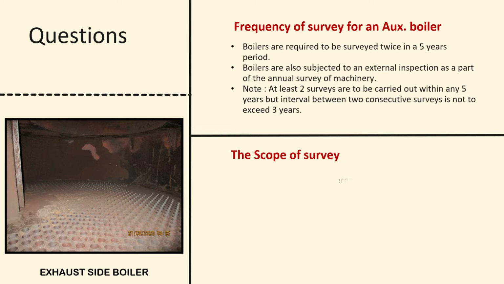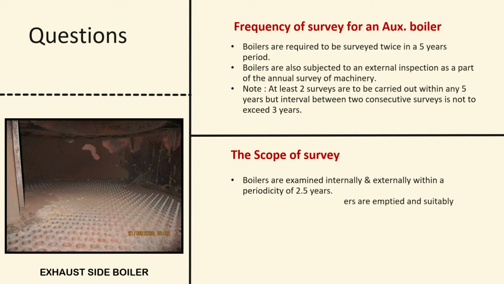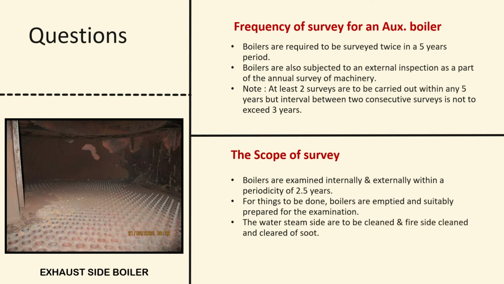The scope of survey. Boilers are examined internally and externally within a periodicity of 2.5 years. For this to be done, boilers are emptied and suitably prepared for the examination.